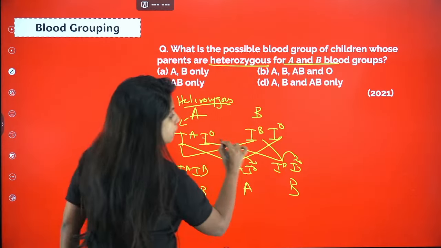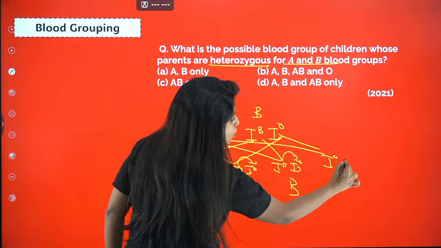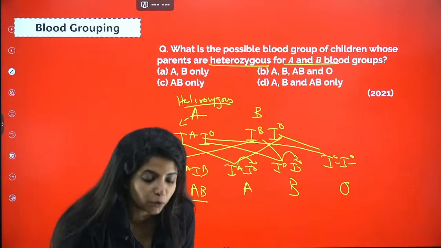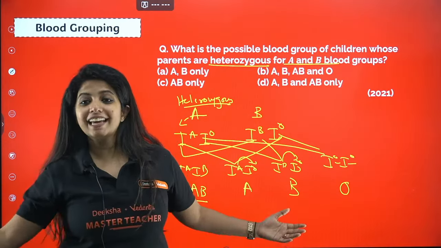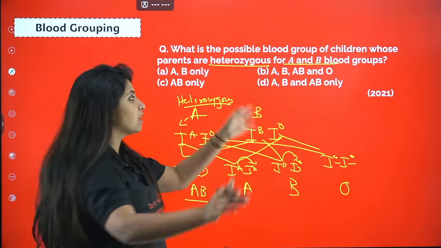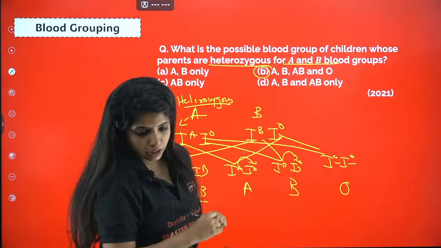Wow, every blood group is there. Now the last is I O I O, that means O blood group. So what is a blood group that I cannot find? Nothing. I can find all the blood groups, A, B, AB and O. So your answer for this question is B.